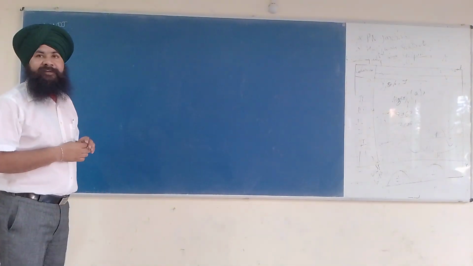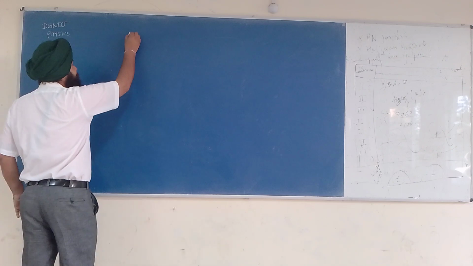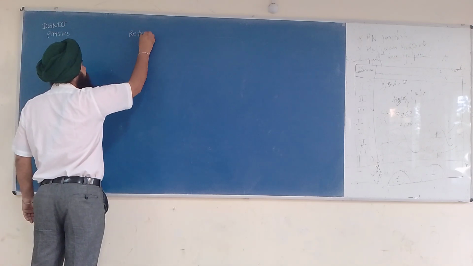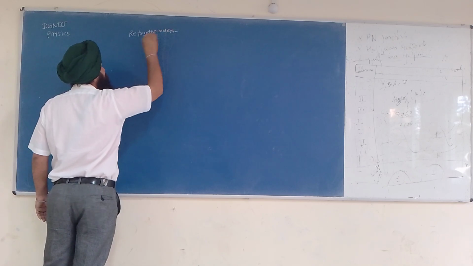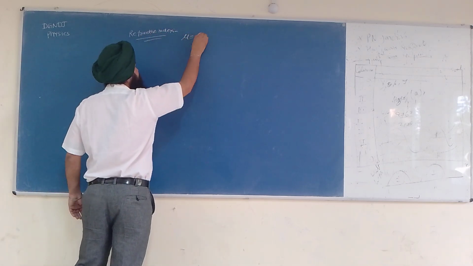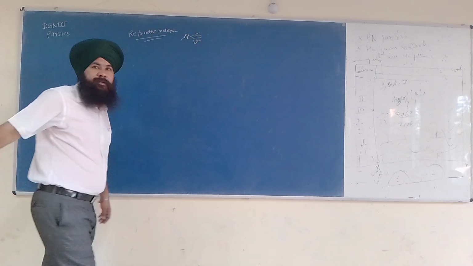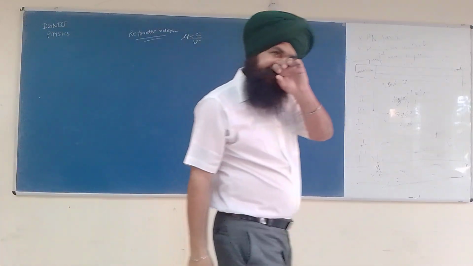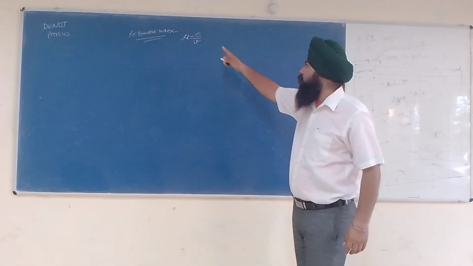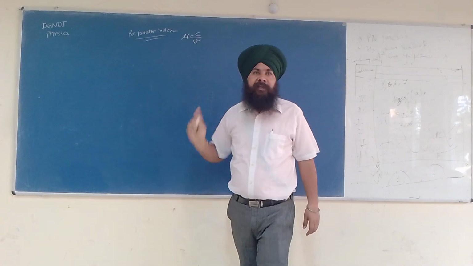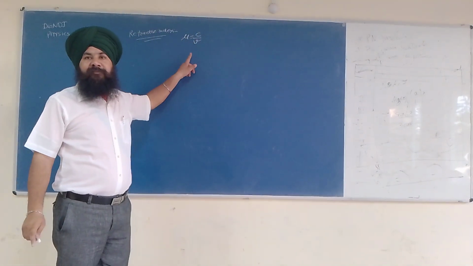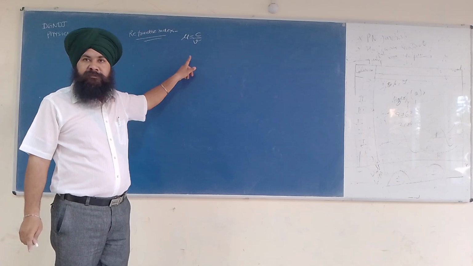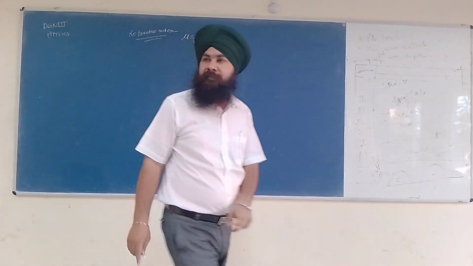Last time we have done the refractive index, that is mu is equal to C upon V. What is the refractive index? Refractive index is the ratio of speed of light in free space to the speed of light in a medium.